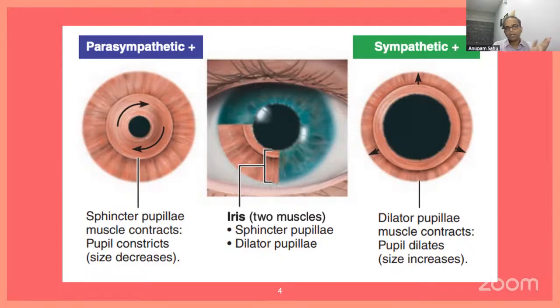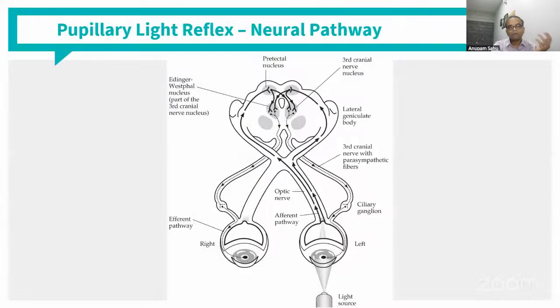Now we know the receptor and the effector. Now coming to our pathway. This is the pupillary light reflex pathway, and as you can see, it is a complex pathway.